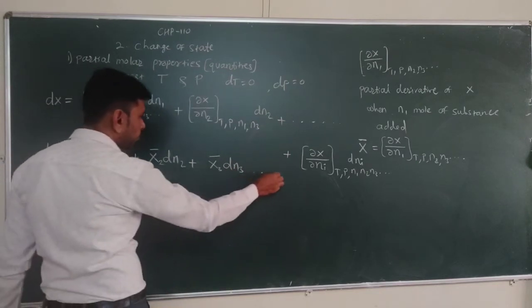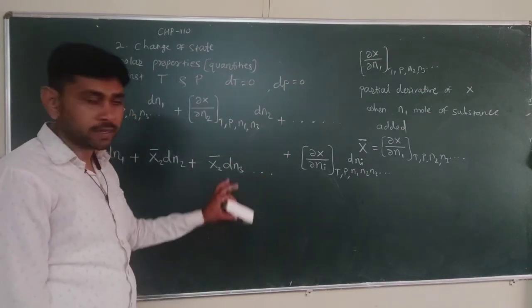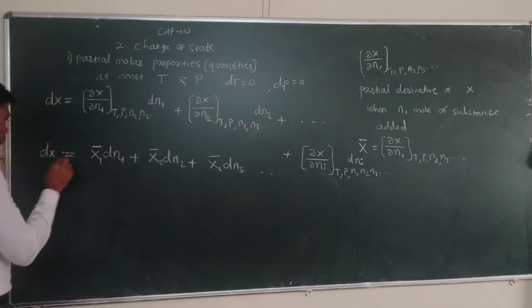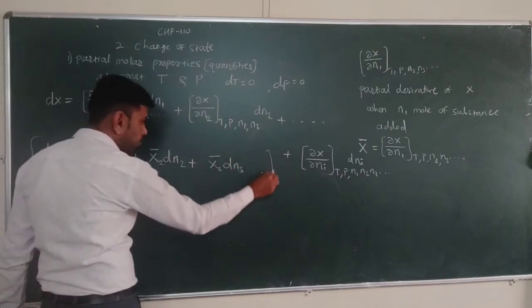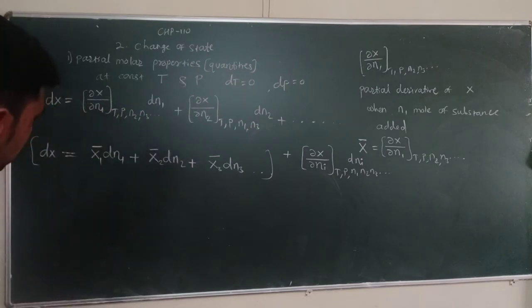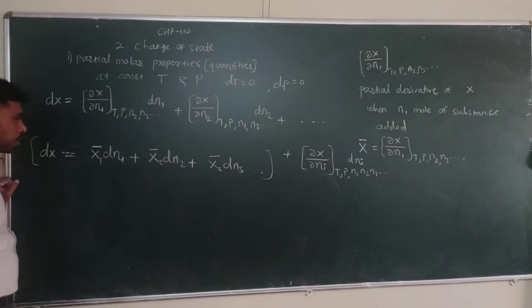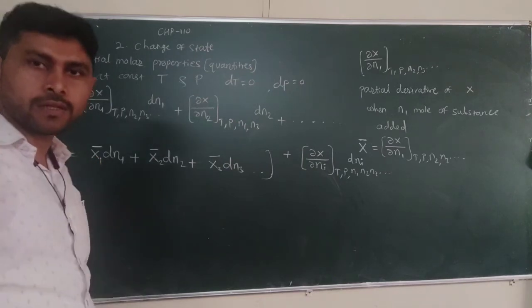In this way we can write it for the number of moles. So the partial molar quantity can be obtained from this total differential. This is the first quantity.